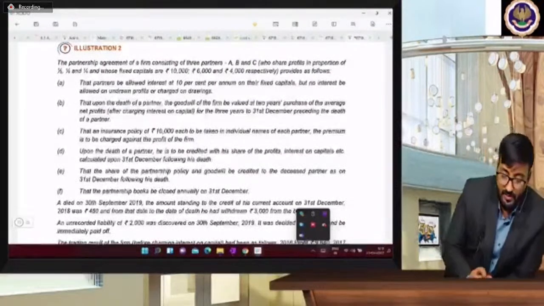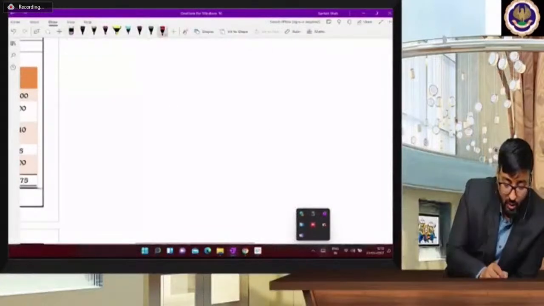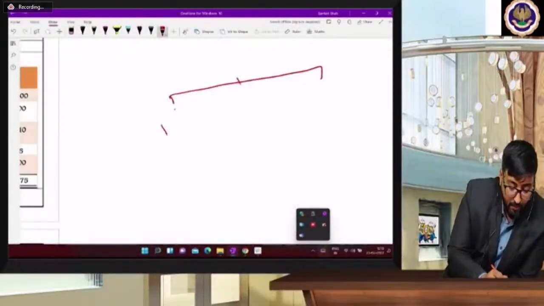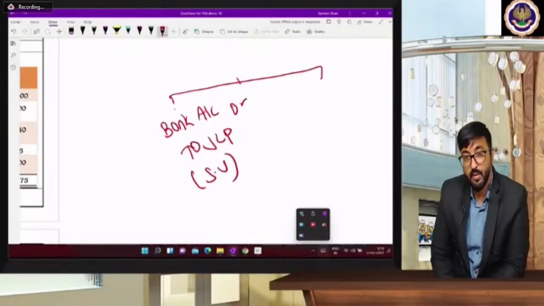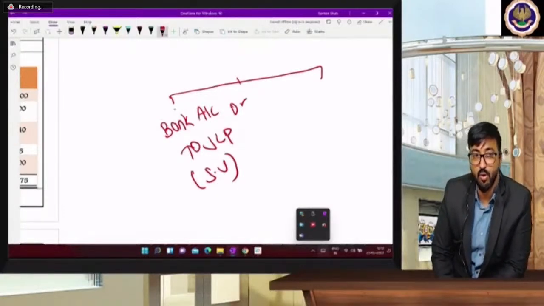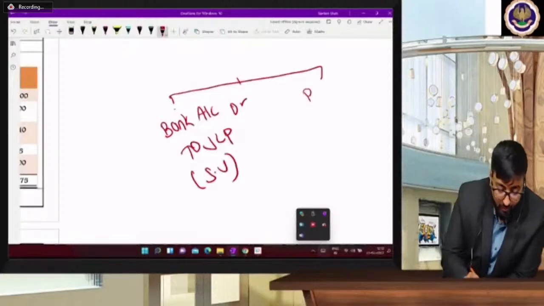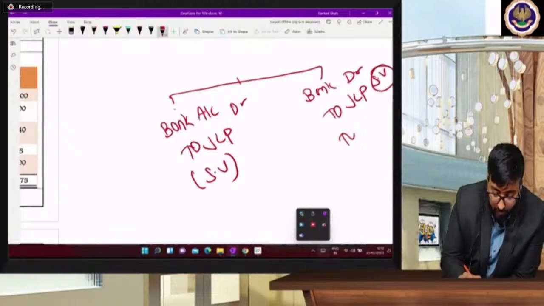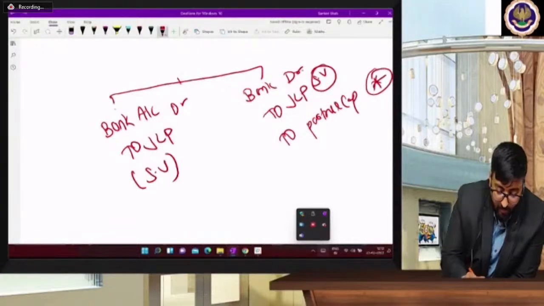Pooja Swami answered it correctly. She gave the first answer. Other students also answered, but Pooja Swami got the correct answer. Bank account debit to JLP. Beta, if you wrote surrender value, it would be a more correct way of understanding the concept. Bank account debit to JLP, surrender value, and two partners' capital. It's a balancing figure.